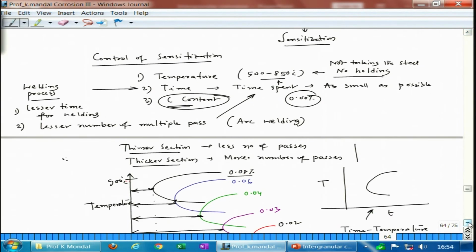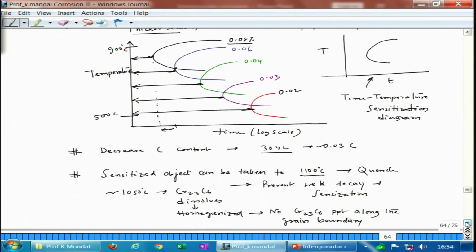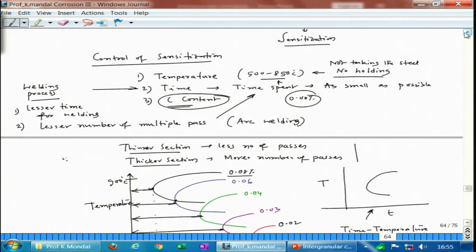Now, there is one more way, okay. See, this is temperature control: you do not take it to that temperature, and even if you take it to the temperature, you do not allow sufficient time to hold. These are the two conditions. Time, you do not spend time, so you use welding methods which will be very quick to weld, and the heat dissipation would be very fast. So, no problem in that, because the time retention in that temperature zone, which is the sensitization temperature zone, would be very small to have any precipitation of carbides.